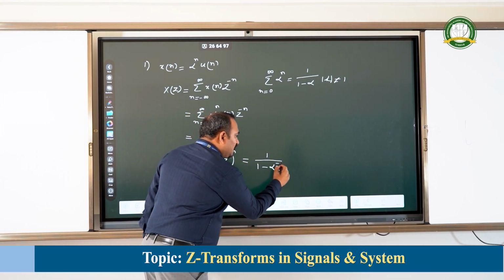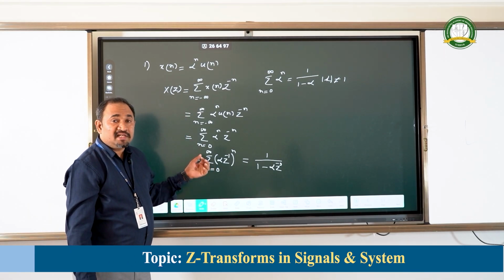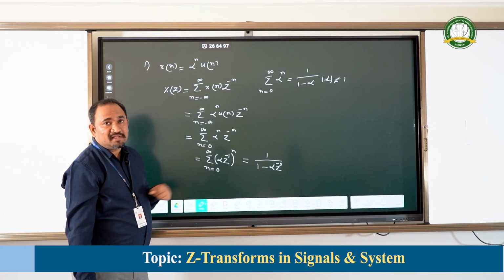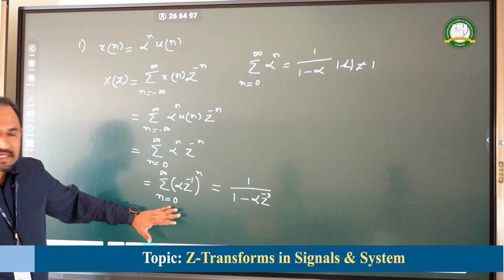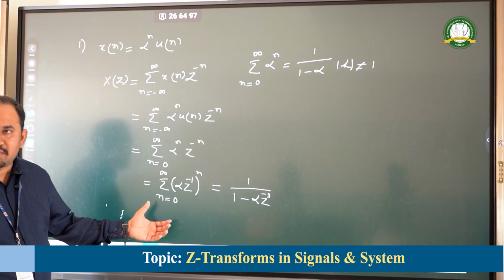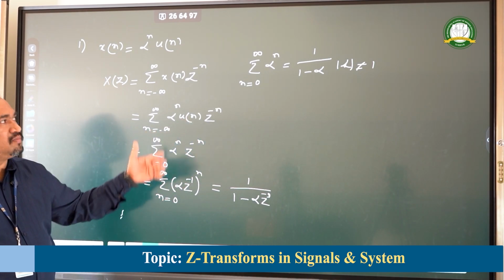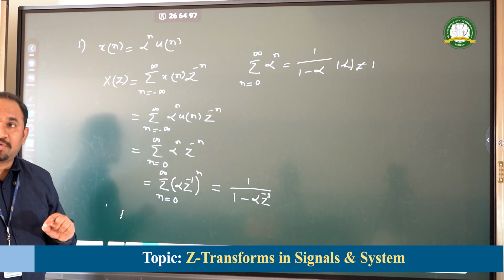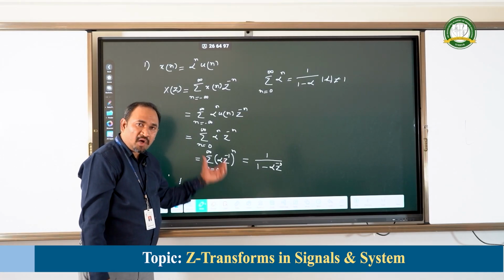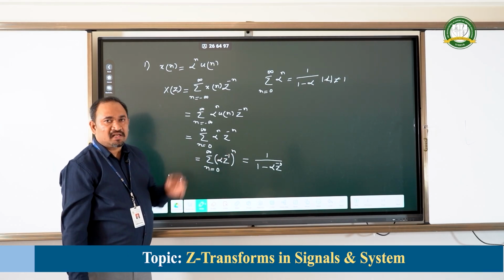Now, how to obtain the region of convergence? This is an important step in Z transformation. Once we substitute and reduce the expression to a standard formula, either the infinite summation formula or the finite summation formula, immediately we need to take the region of convergence.